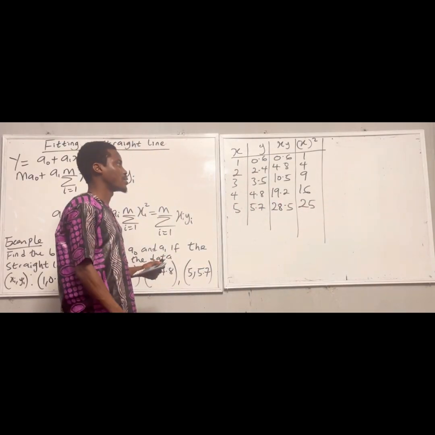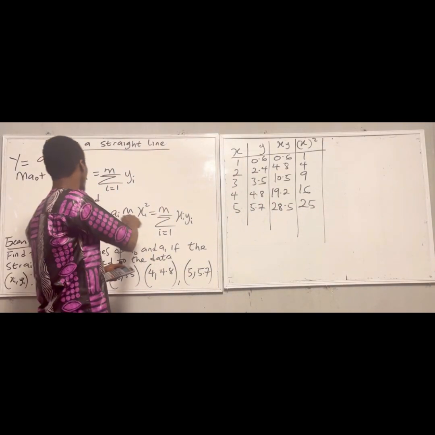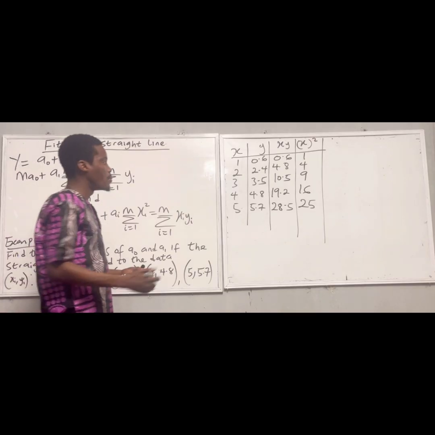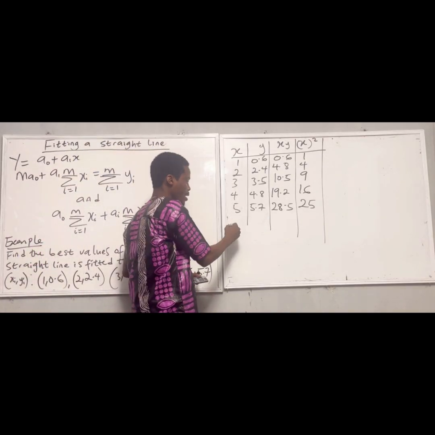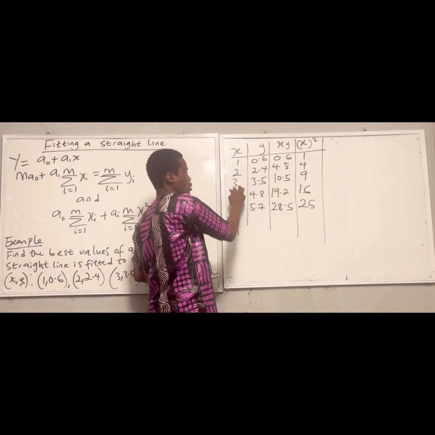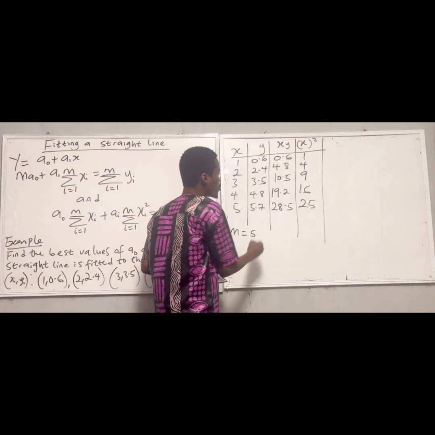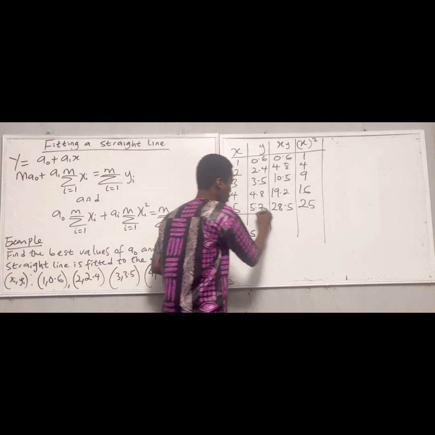So I've considered this. Remember, I have to get my m. What is my m? My m is the number of data points, that is, 1, 2, 3, 4, 5. So m is 5. So I have to consider the total of this.